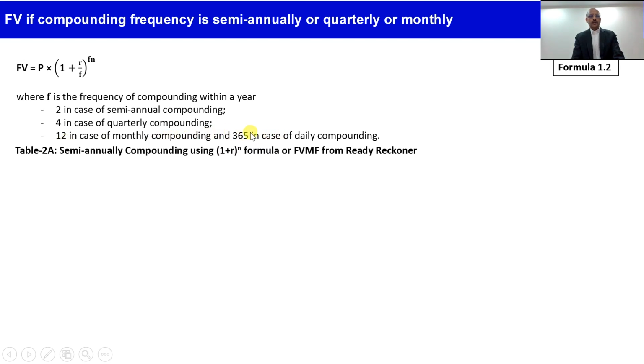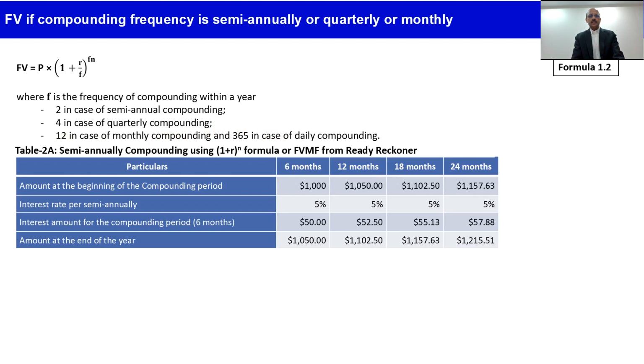Using this formula and the same example as before, suppose there is 6-month compounding, so the interest rate becomes 5% instead of 10%, compounded every 6 months. After the first 6 months, the amount will become $1,050. At the beginning of the 7th month, $1,050 will get further interest at the rate of 5% for the next 6 months, so $52.50. So by the end of 12 months, it will become $1,102.50. Like that, by the end of 24 months, it will become $1,215.51, which is higher than what it would have been with annual compounding.